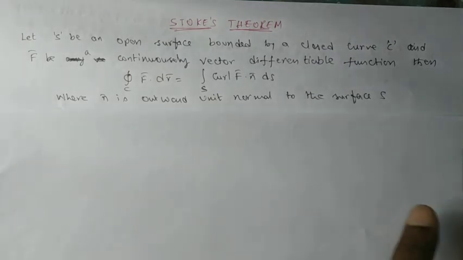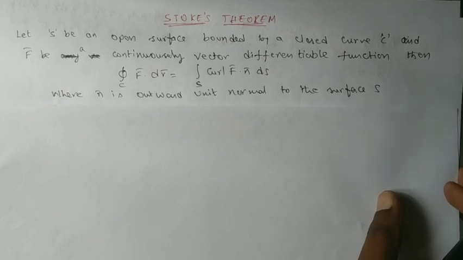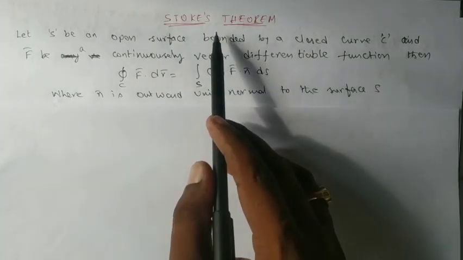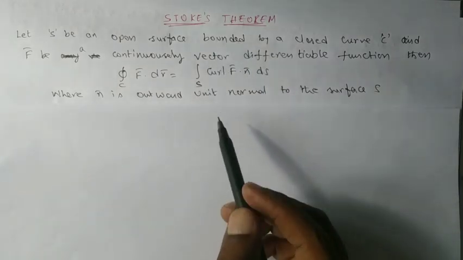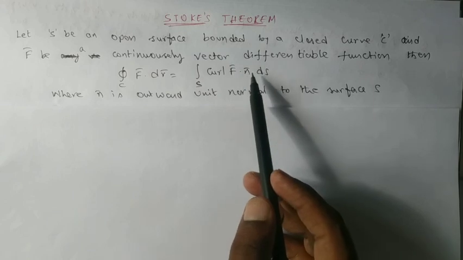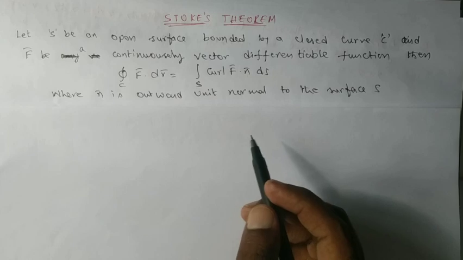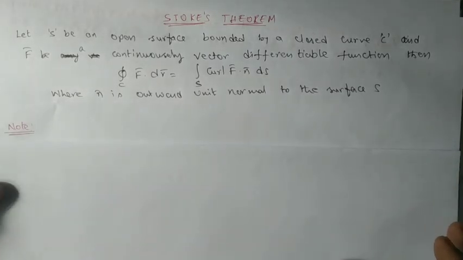The difference between Green's theorem and this one: Green's theorem also gives the relation between line and surface integrals, and Stokes theorem also gives the relation between line and surface integrals. But Stokes theorem is a generalization of Green's theorem, which means when you take Stokes theorem on the xy plane, it gives Green's theorem. So that is the exact information regarding Stokes theorem.